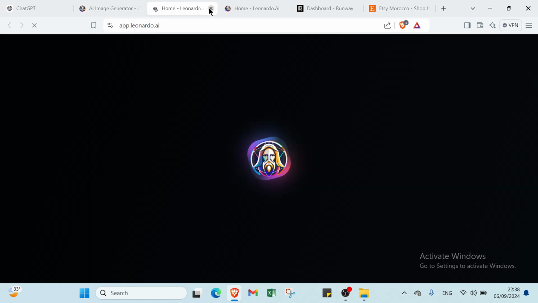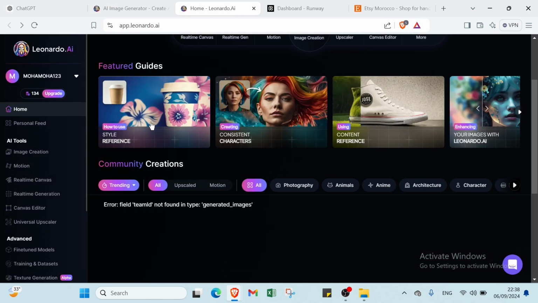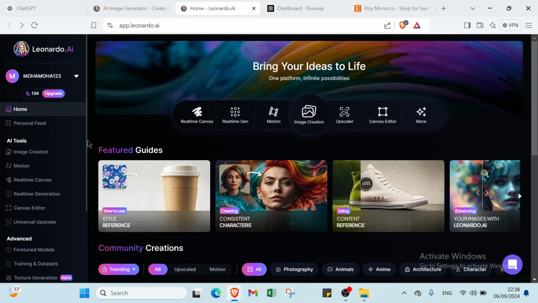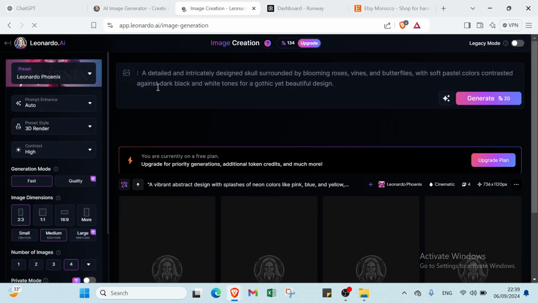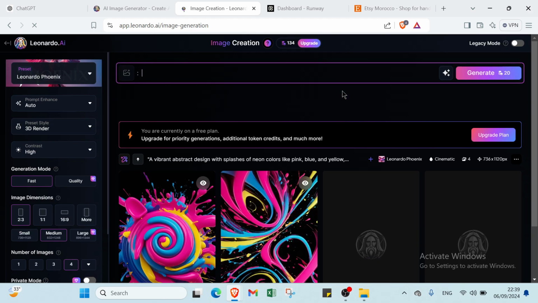So we click over get started, then you write your email address and your password, then you will find this homepage. In this homepage we have various things, but the first step is all I have to do is click over image creation, then you paste the prompt that you already copied.